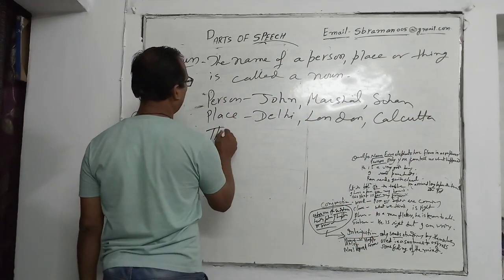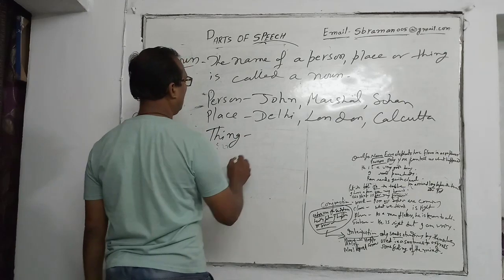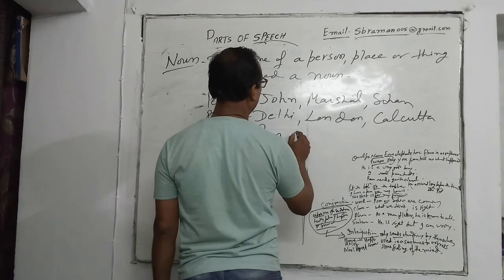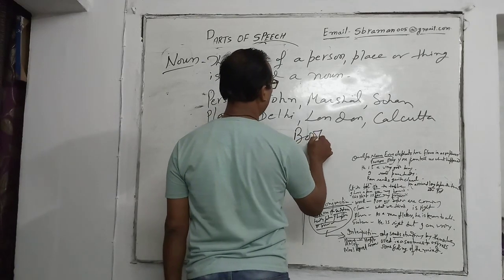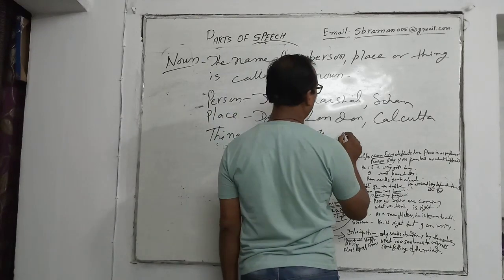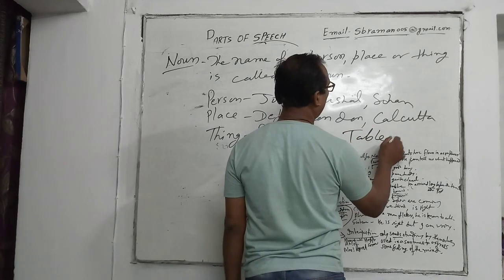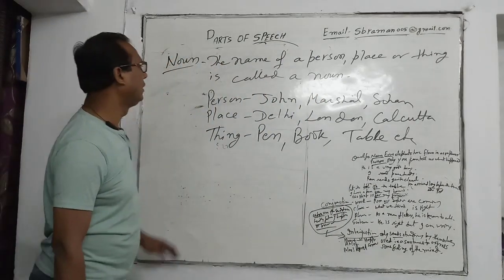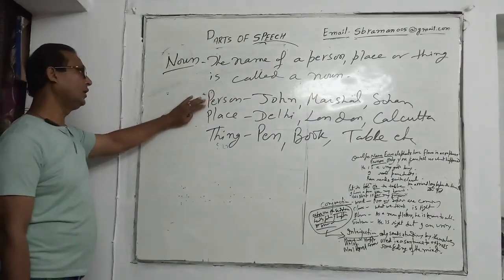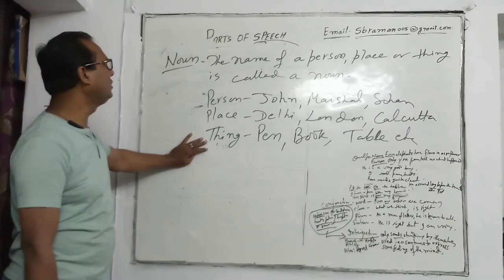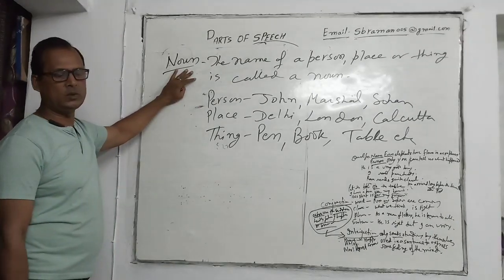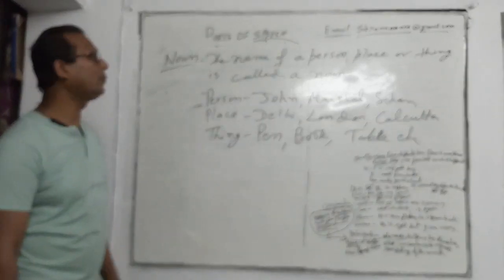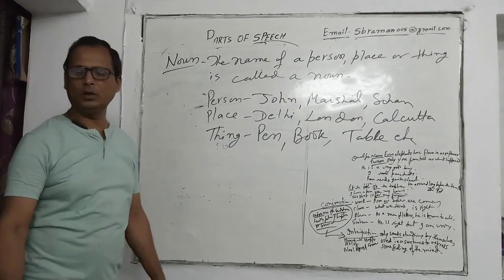Now thing: pen, book, table, etc. So we have seen the name of a person, the name of a place and the name of a thing. These come under noun. So in short we can say naming a thing, naming a person, naming a place is called noun.